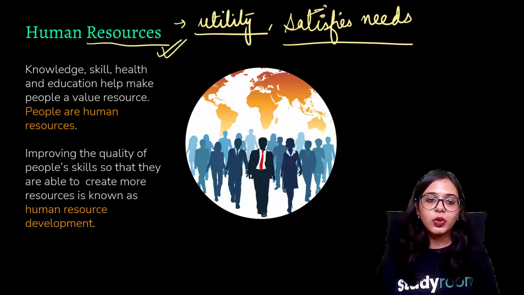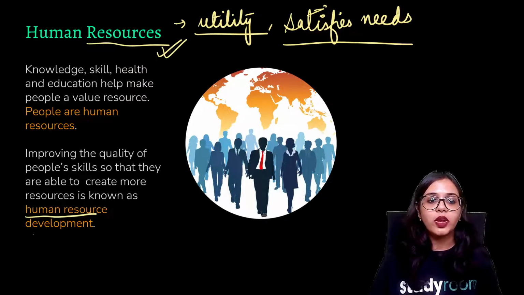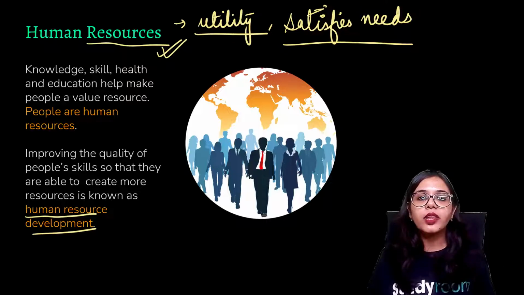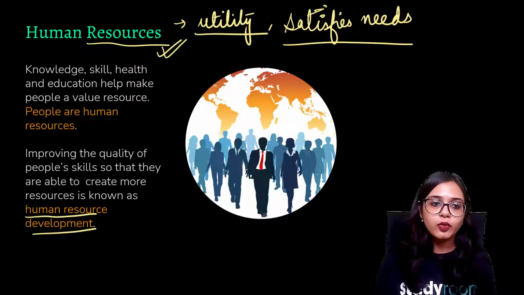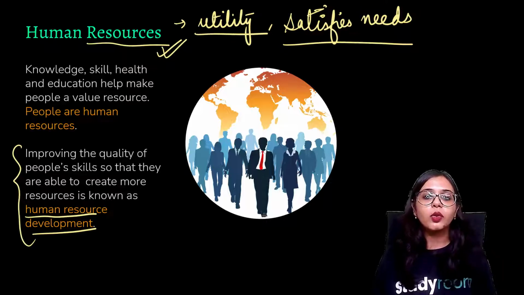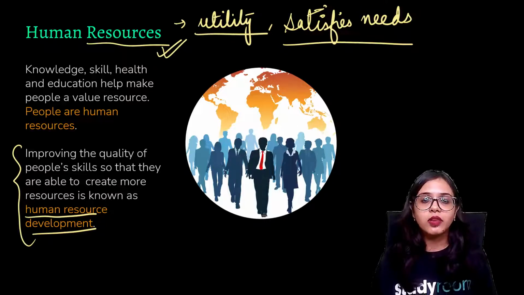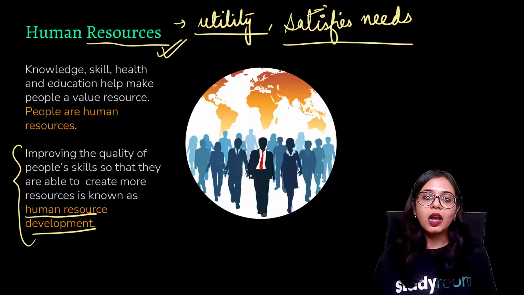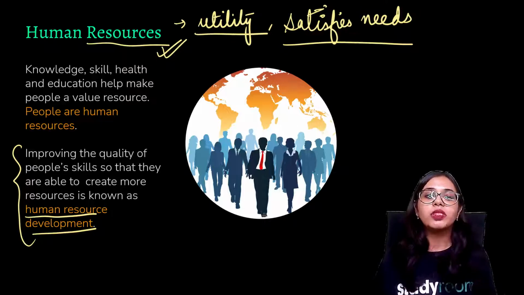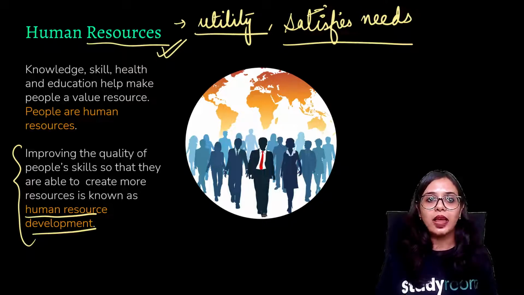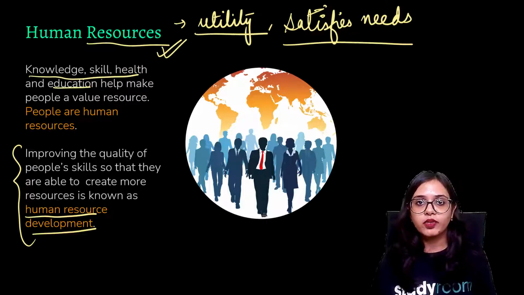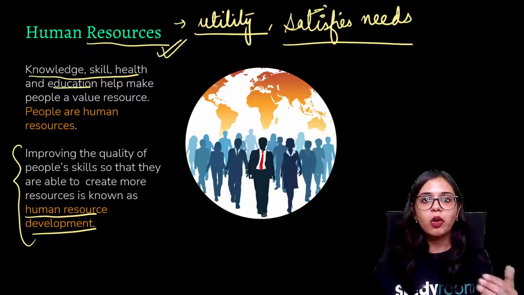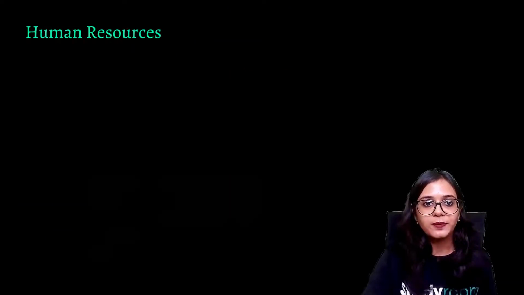There is a term known as human resource development, where the skill sets of humans are being improved, or they are being motivated to develop more ideas and think of more inventions, so that our lives get easier and human technological skill set also increases. In that line of thought, knowledge, skill, health and education are important resources, and these come under the domain of human resources.